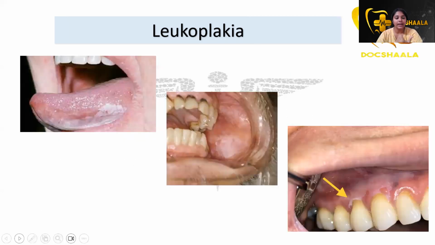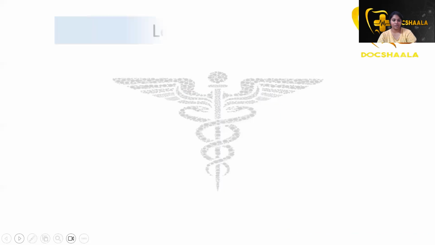Then these are the various sites where we can see leukoplakia. You can appreciate leukoplakia on the tongue here, the buccal mucosa here, and a leukoplakic lesion on the gingiva. So these are some places where leukoplakia can occur, and you have seen the presentations.